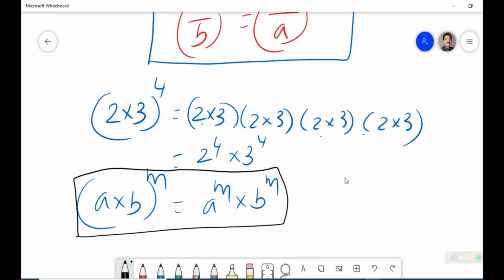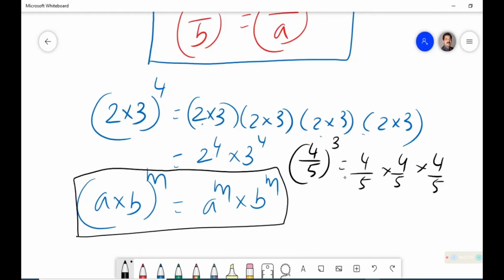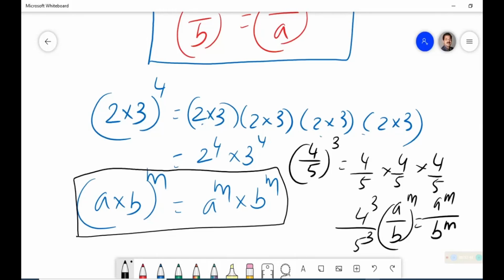Sometime it will be division, then also it will be somewhat same. For example, if it is 4 upon 5 whole to the power of 3, you are supposed to write 4 upon 5 into 4 upon 5 into 4 upon 5, where we will write 4 to the power of 3 upon 5 to the power of 3. So in that case, a upon b whole to the power of m will be equal to a to the power of m upon b to the power of m. This is also correct, or this is also a law for you. Okay, chalo.